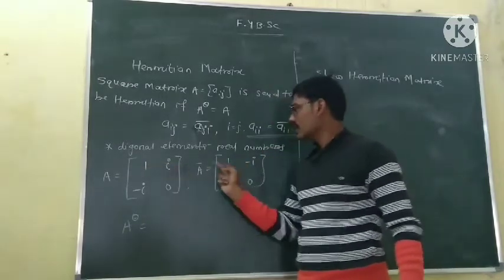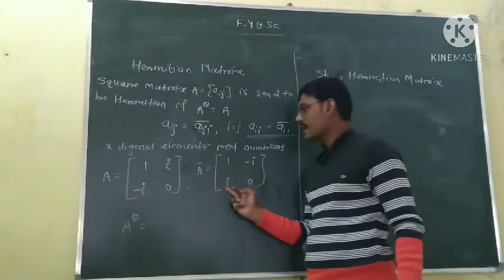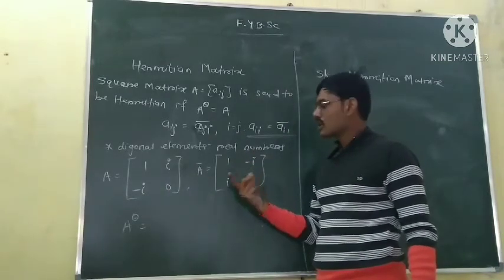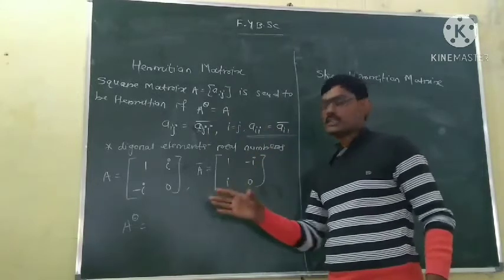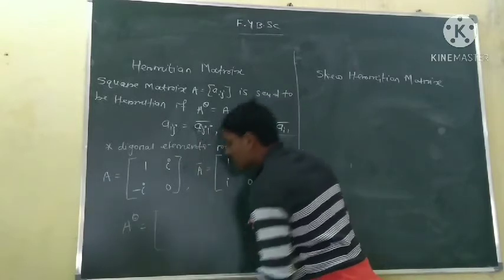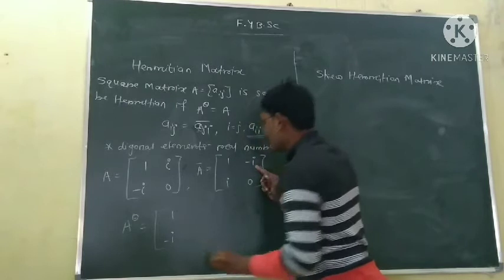Conjugate of 1 is 1. Conjugate of i is minus i. Conjugate of minus i is plus i. And conjugate of 0 is 0. Now the conjugate transpose is nothing but the transpose of this conjugate matrix, so we have to take the transpose. The transpose of this matrix has 1 and minus i becoming a column, and then i and 0.